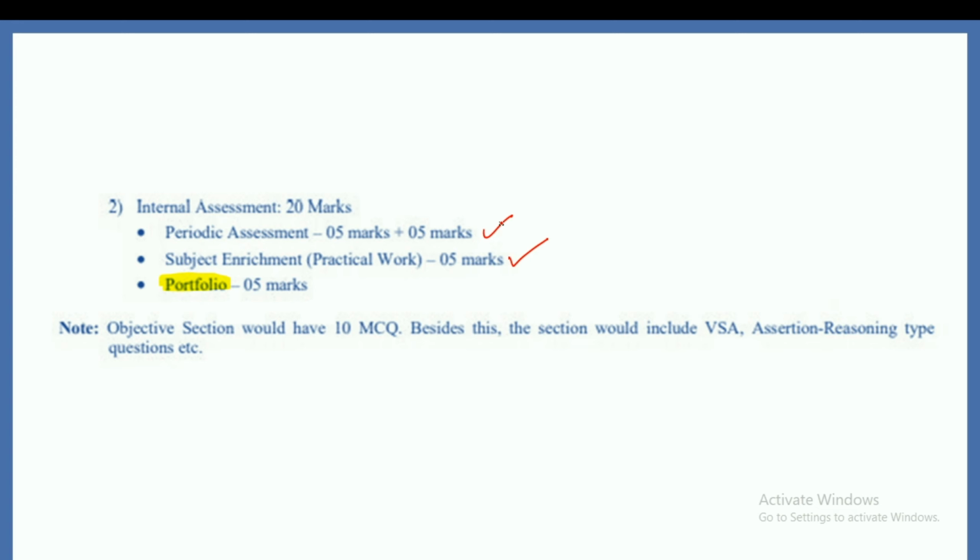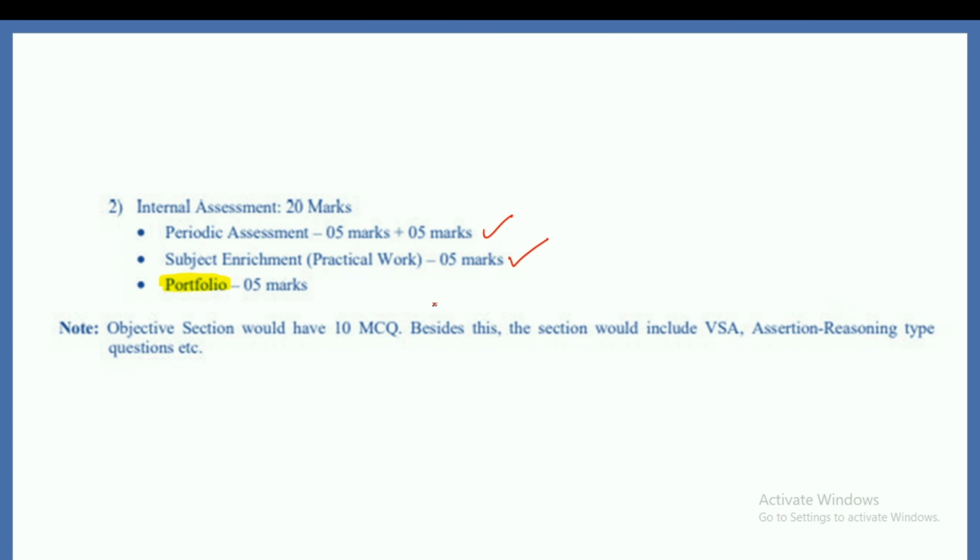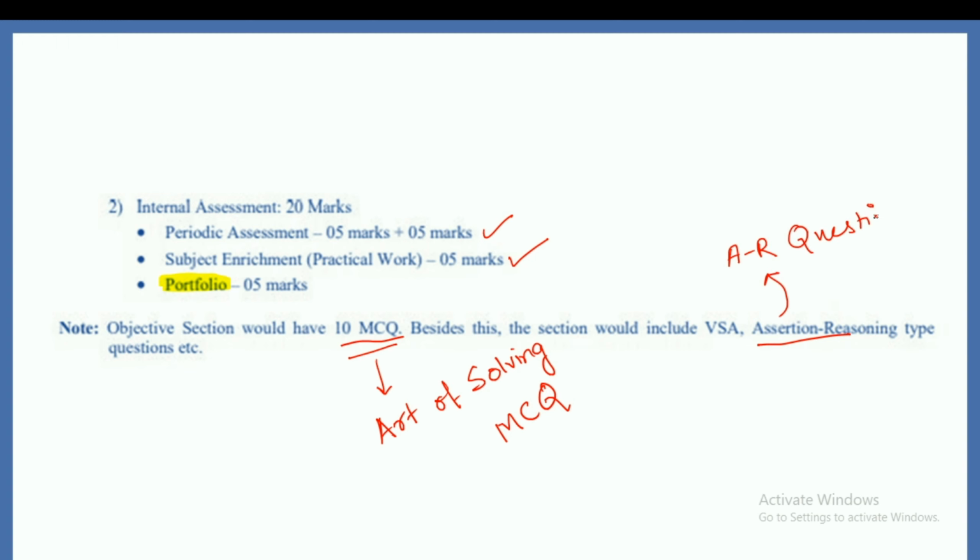So with this, we move on to the final part of the question paper, that is the objective section that we talked about earlier. In this objective type section, we get 10 MCQ questions. So we will also learn the art of solving MCQ questions, right? Besides this, we have very short questions and assertion reasoning type questions. So we will also learn how to solve assertion reasoning questions, right? So these are the things that we are going to learn in a systematic manner.